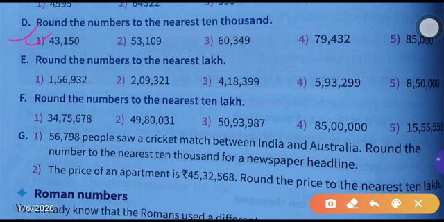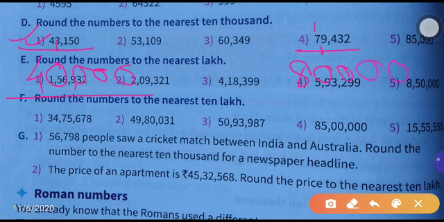So first one you see, 43,150. So in the thousands place, what number is there? 3. Well, it is 1, 2, 3, 4, then we have to move to the previous 10,000. That means 40,000. Okay, so next the fourth number you see, in the thousands place 9 is there. So we have to move to the next 10,000 place. So after 70,000 what will come? 80,000. This one will become 80,000. Okay, so like this the remaining you have to do.